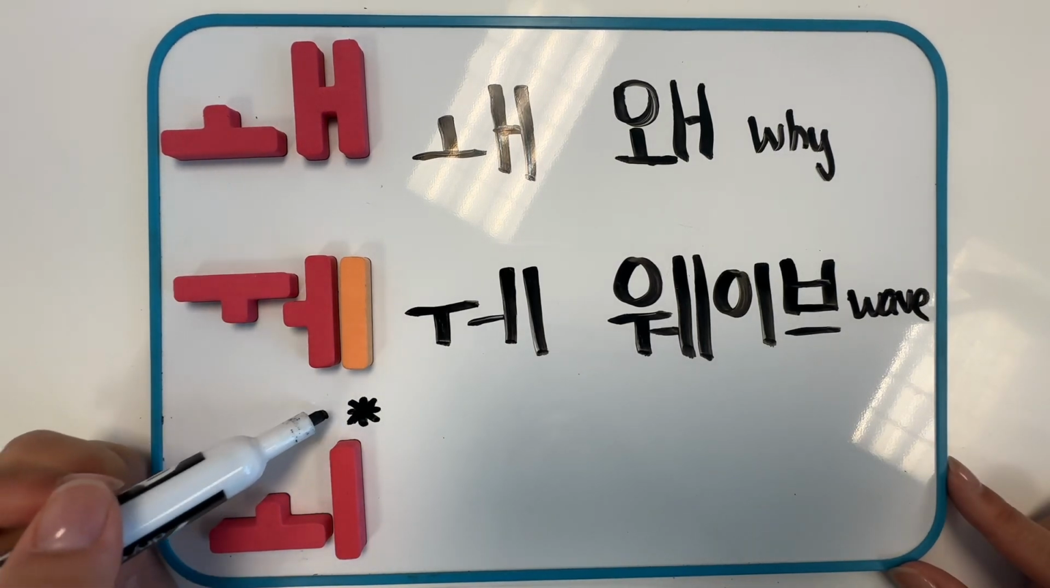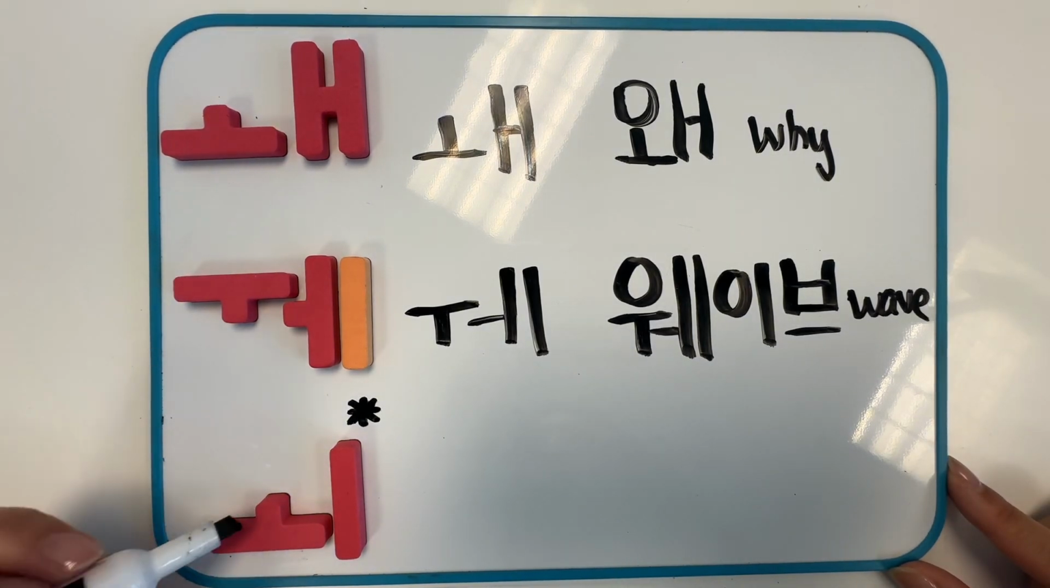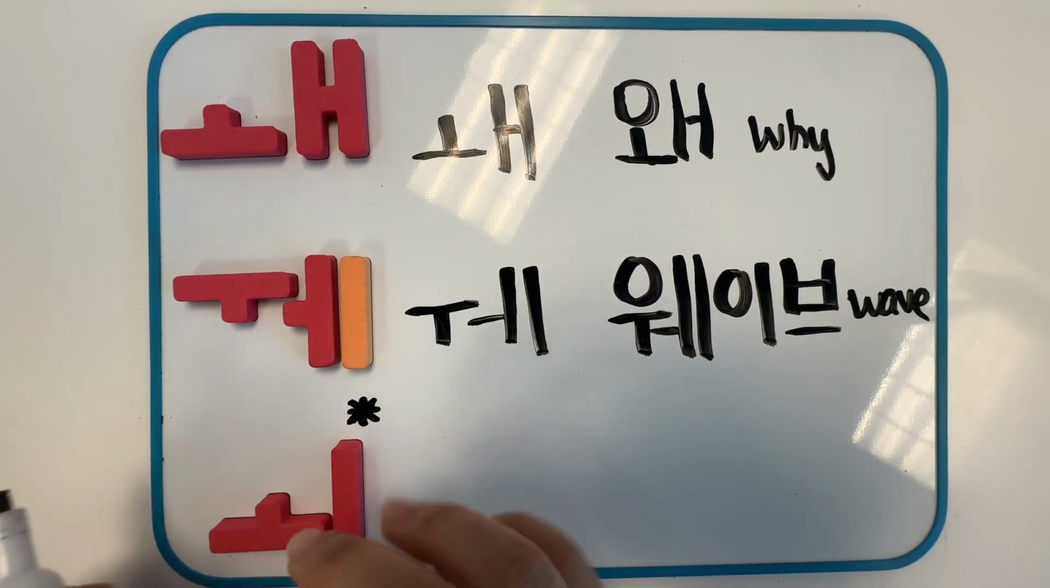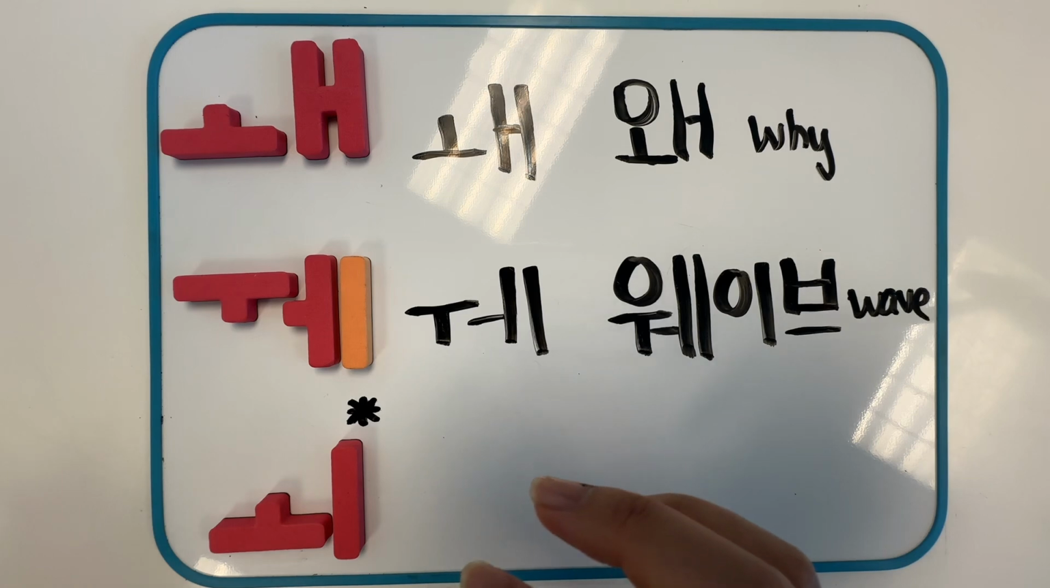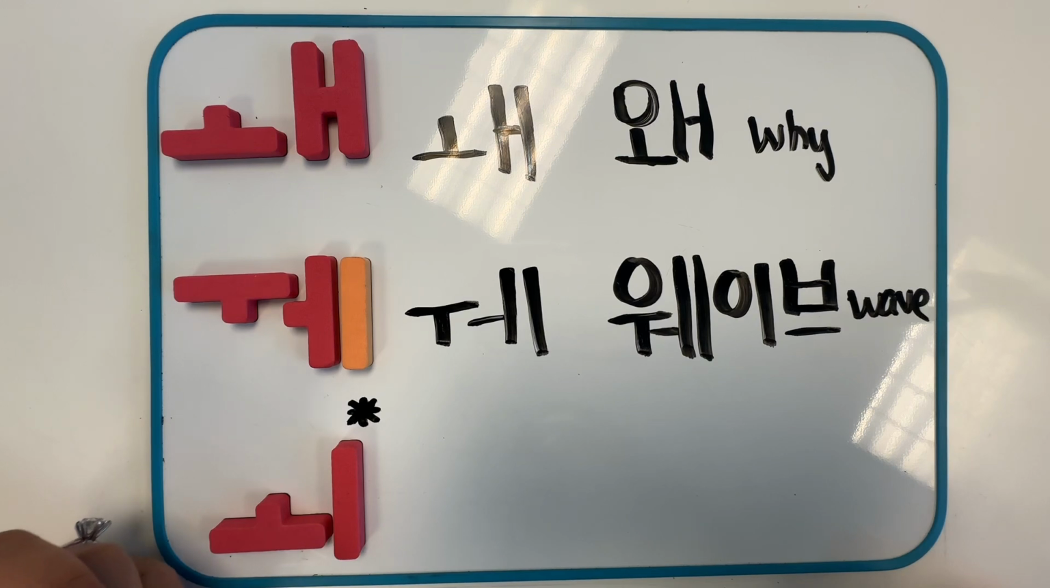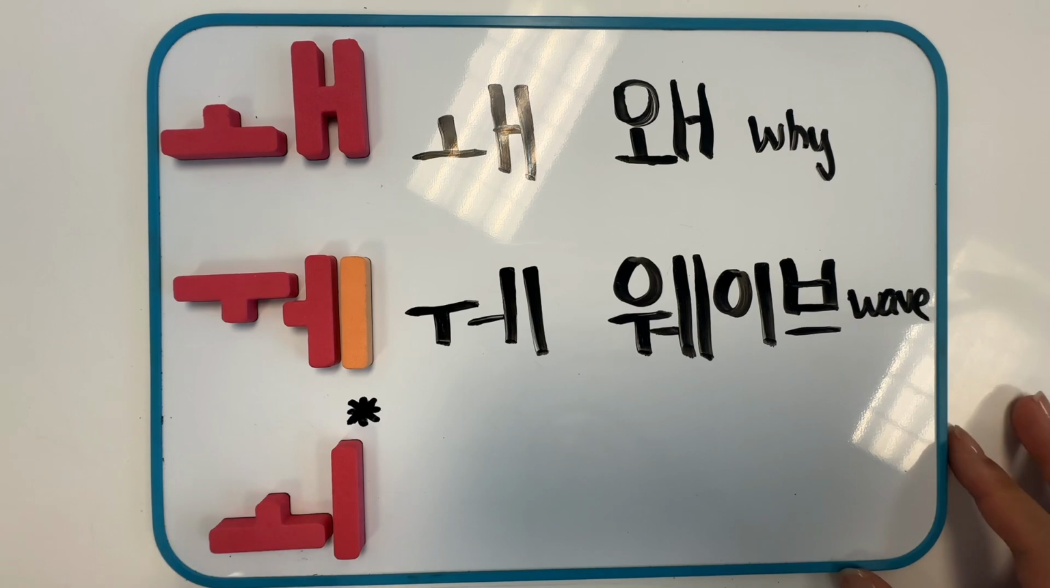Did you notice the asterisk next to this 왜? This 왜 with the O and the E does not follow the rule where when you combine it, it makes that sound. O and E makes 왜. It is not 오이, O and the E, 오이. It is 왜.